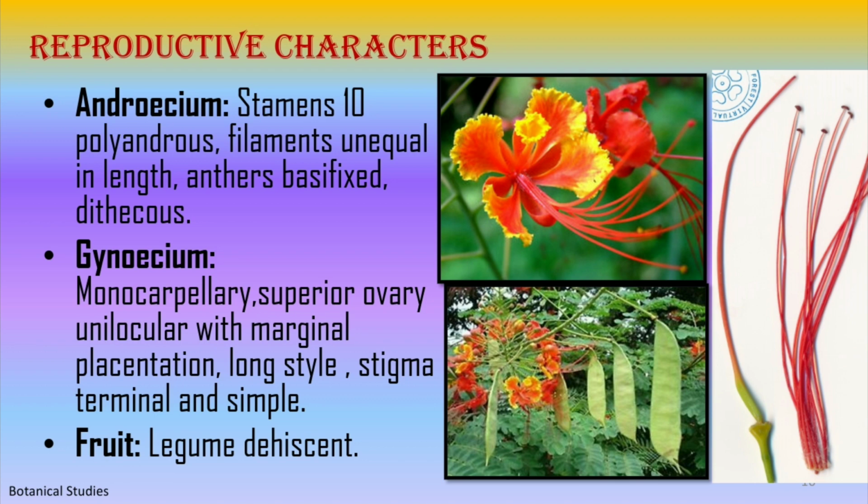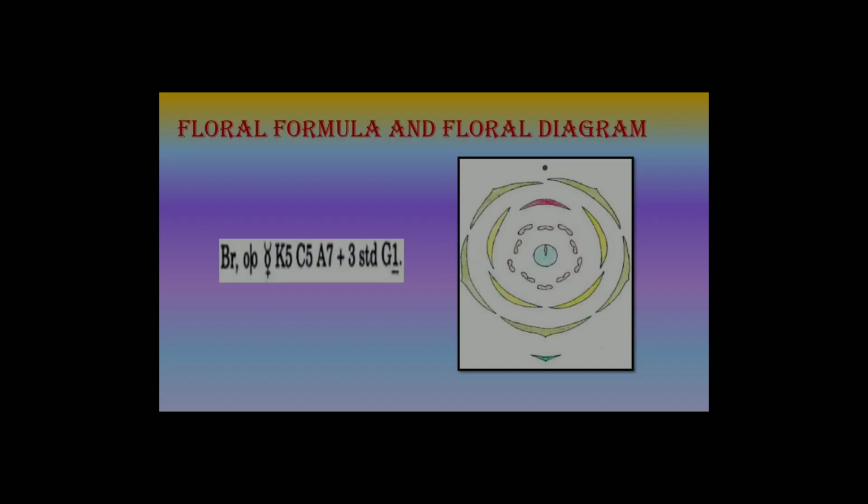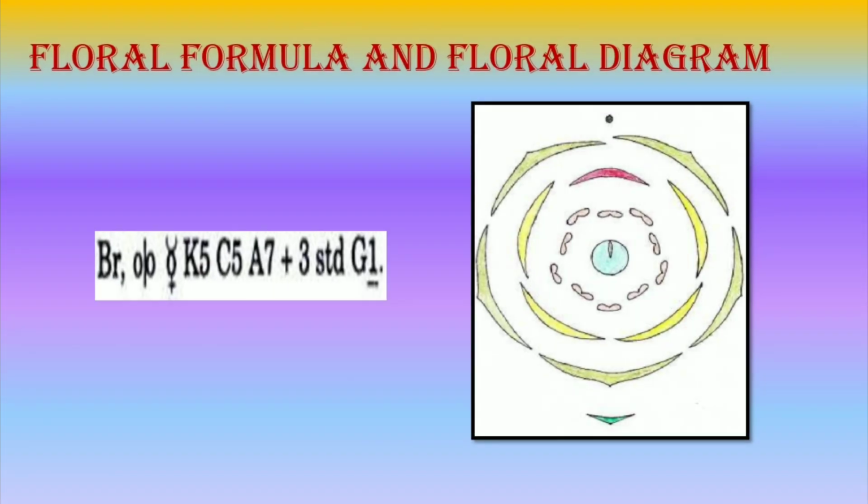Gynoecium is monocarpellary with superior ovary, unilocular and show marginal placentation. Long style, stigma terminal and simple. Fruit is legume dehiscent. Floral formula and floral diagram.